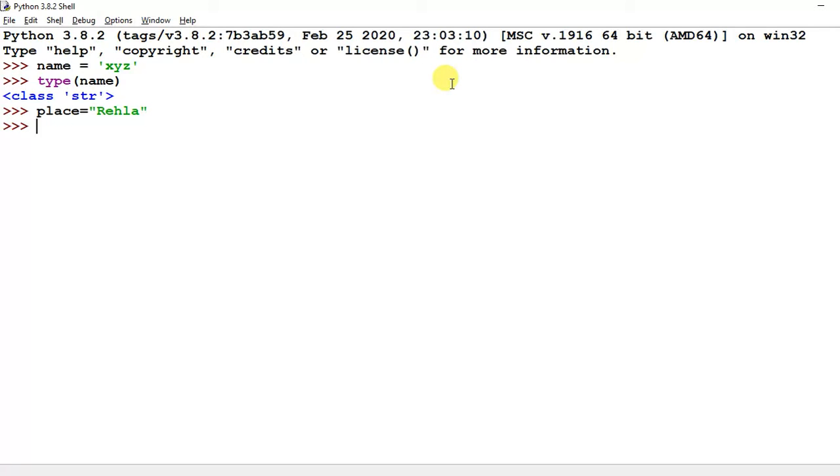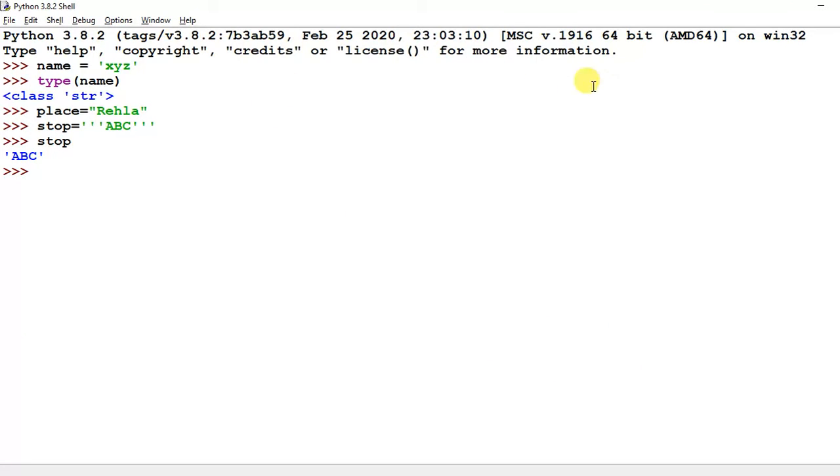We can also use triple quotes. Suppose stop is ABCIL, and I want to use triple quotes here, so you can use triple quotes around ABC. This is also a way to store a string value in a variable.